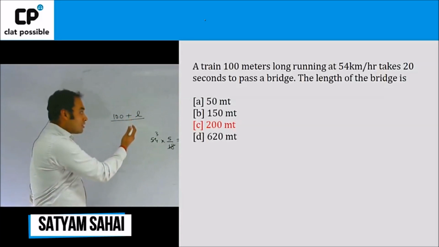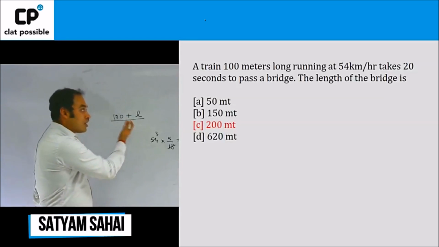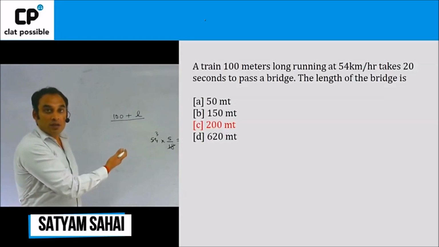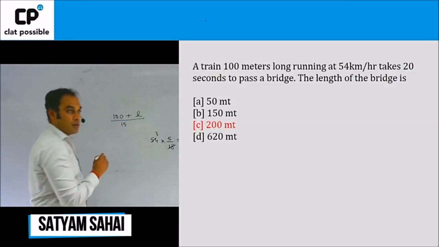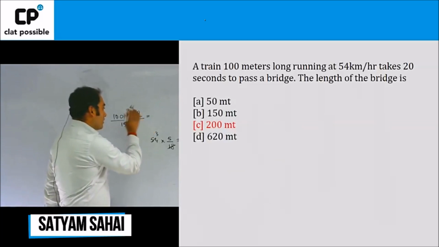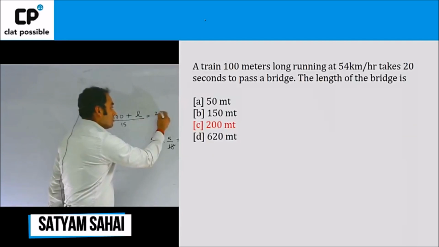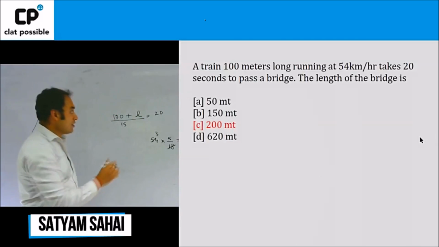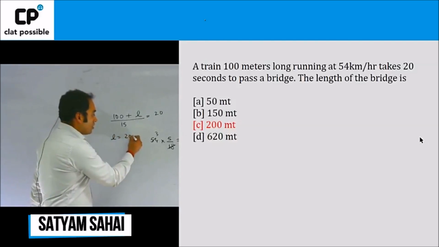Distance upon speed. Now, since the bridge has got no speed, it will just be the speed of the train here. That is equal to 15 meters per second. And therefore distance upon speed is equal to time. Time here is 20 seconds. Right? So, when we solve this, we'll get L is equal to 200.